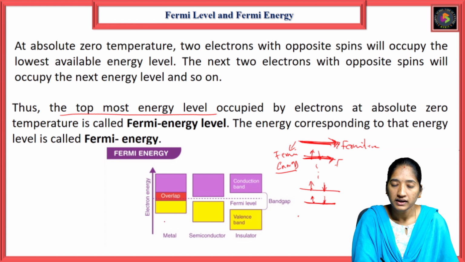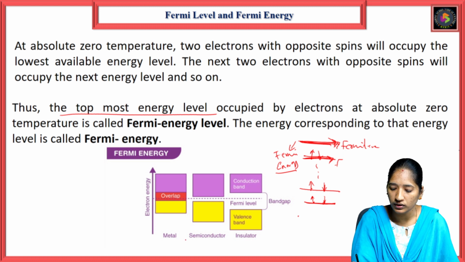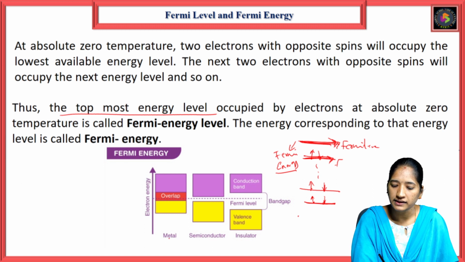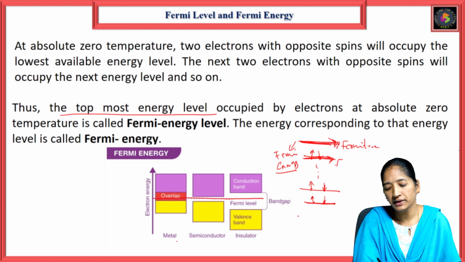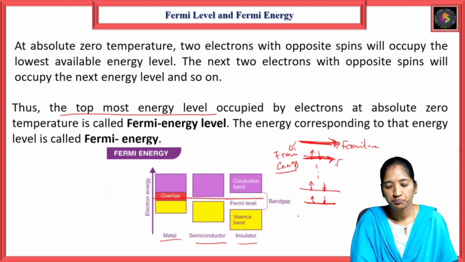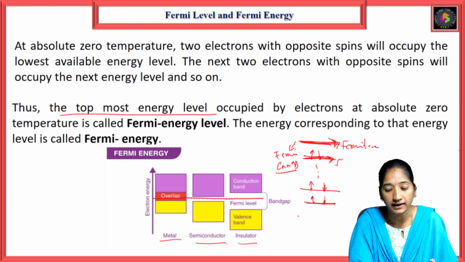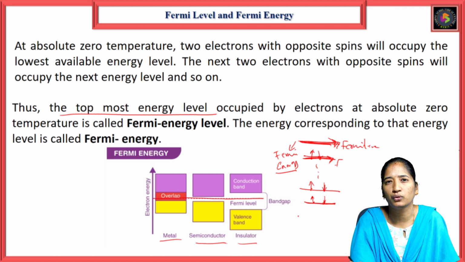When we observe this Fermi energy diagram, this is the electron energy. Here we have the classification of solids: metal, semiconductor, and insulator. If you consider a metal, semiconductor, or insulator, we have two bands. The lower band is the valency band and the upper band is the conduction band. In between them, the Fermi level is located.